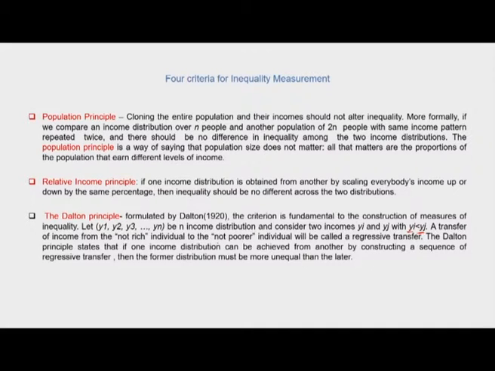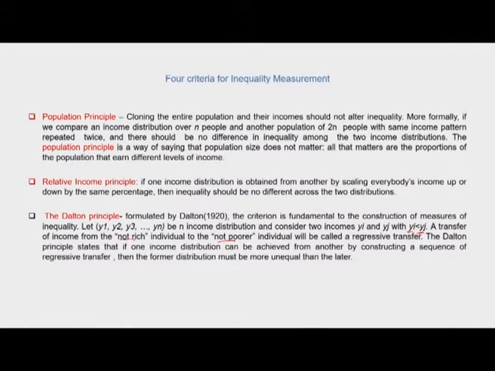Notice the usage of the terms not poorer and not rich instead of poor and rich for these two here, because largely when we are examining the issue of inequality, we are mostly concerned with relative income rather than absolute incomes, and therefore the usage of the terms not so rich or not so poor and so forth.